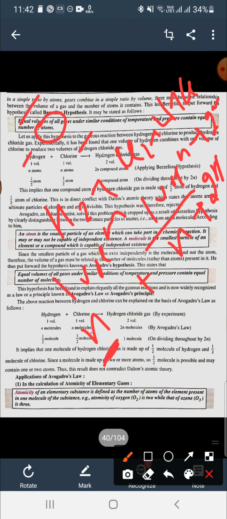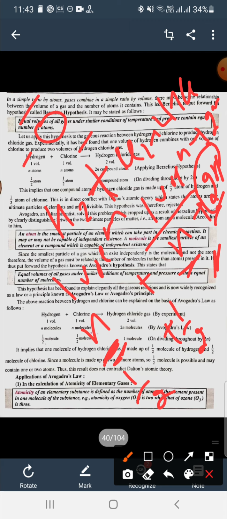If n atoms combine with n atoms to form 2n atoms, then if we want to conclude that one atom of HCl is formed, that is one compound atom, it means we are using half atom of chlorine and half atom of hydrogen. So try to concentrate. n atoms of hydrogen and n atoms of chlorine combine to form 2n atoms of HCl.